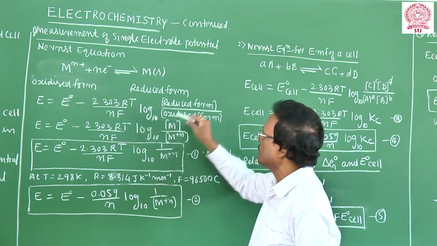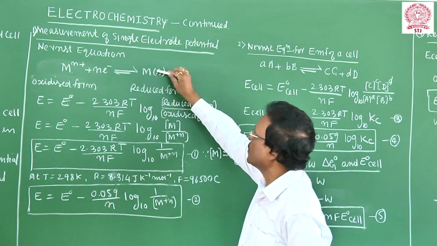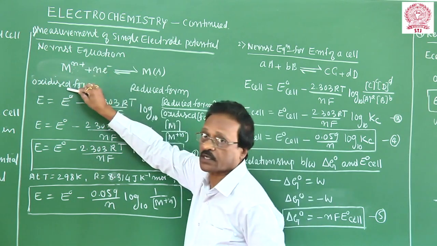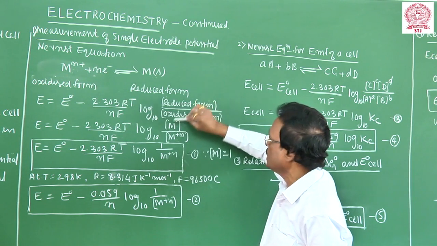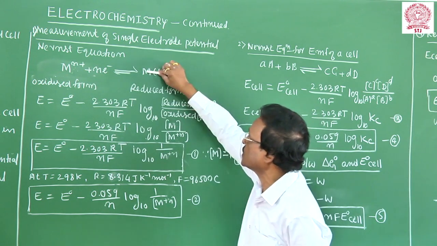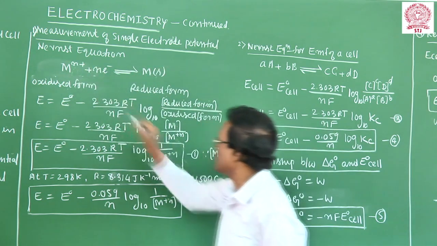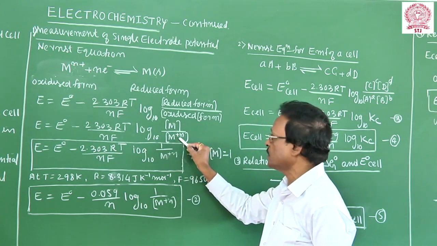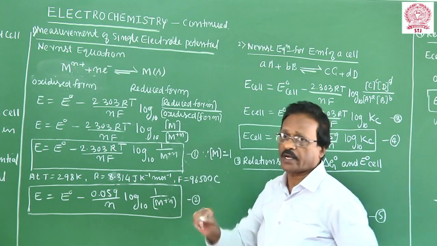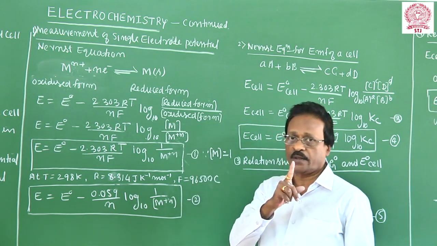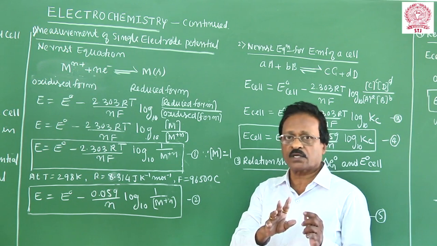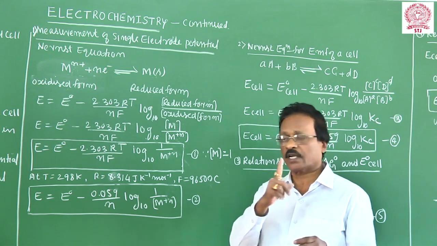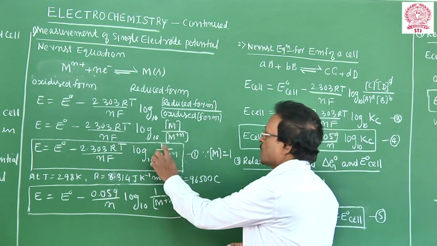In the same equation, the reduced form concentration means the metal concentration, and the oxidized form is for the metal ion concentration. By convention, the concentration of any solid substance, even any metal, is taken as unity. So the metal concentration is taken as one, and the other is the metal ion concentration.